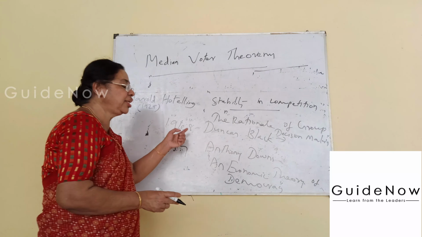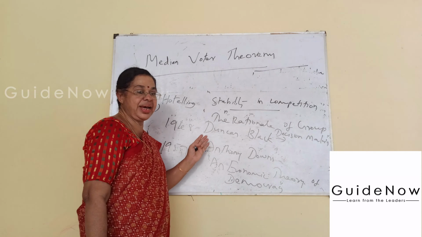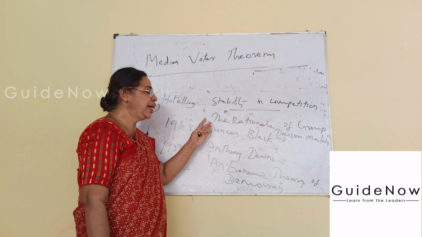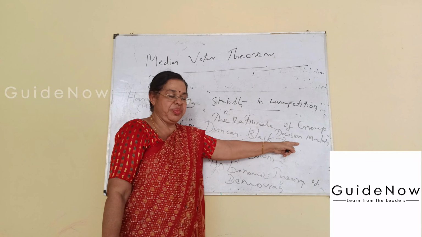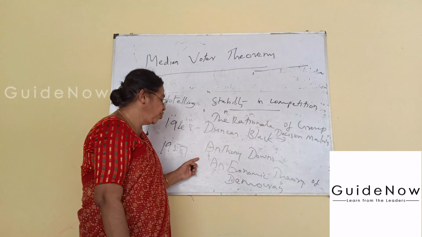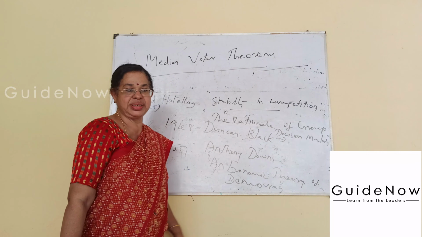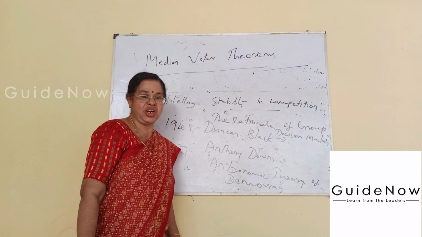These are the other two eminent economists, Duncan Black and Anthony Downs. In 1948, Duncan Black published The Rationale of Group Decision Making. Then in 1957, Anthony Downs published An Economic Theory of Democracy. These are the famous publications of these three economists.